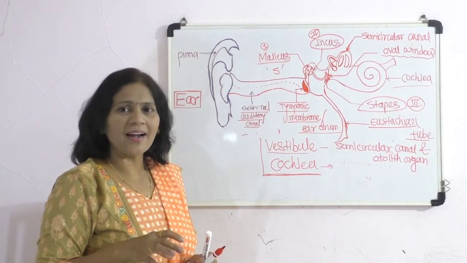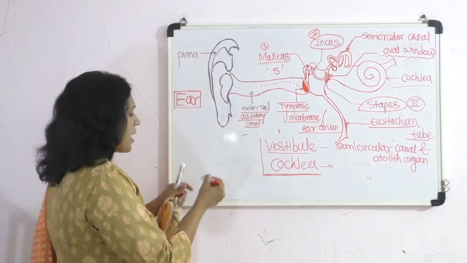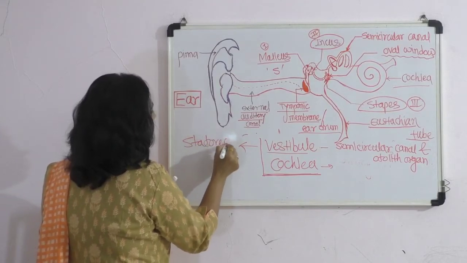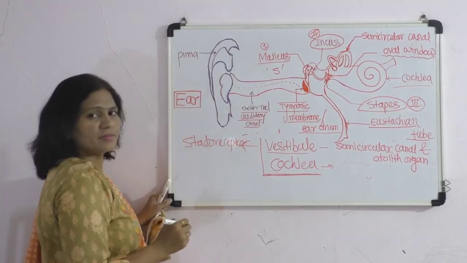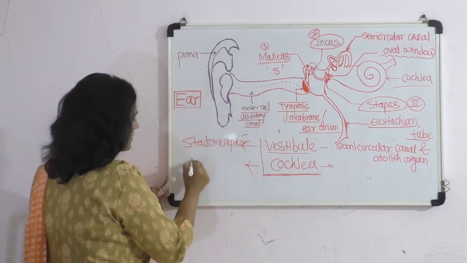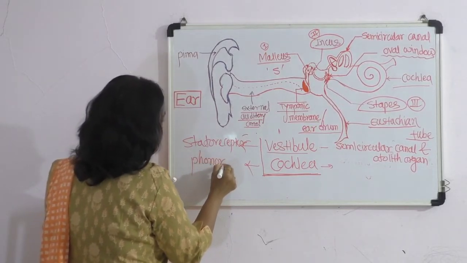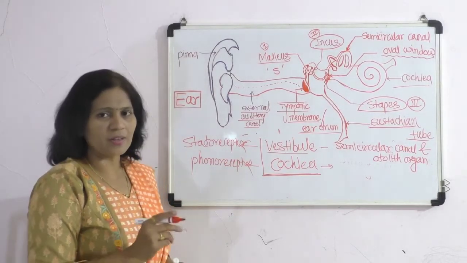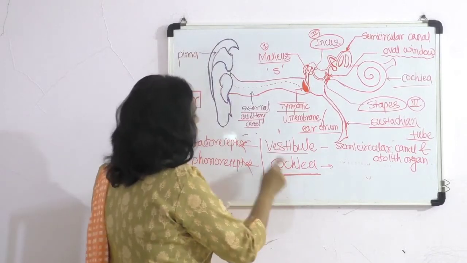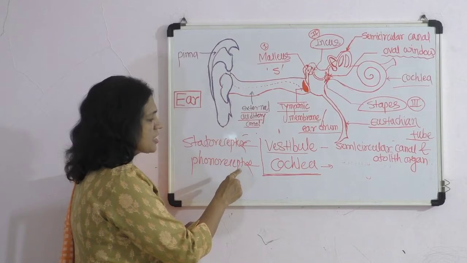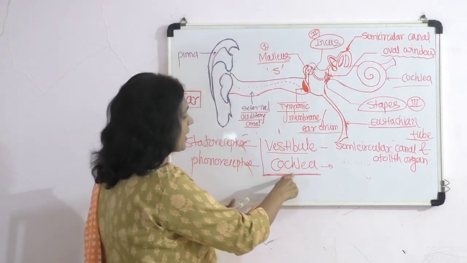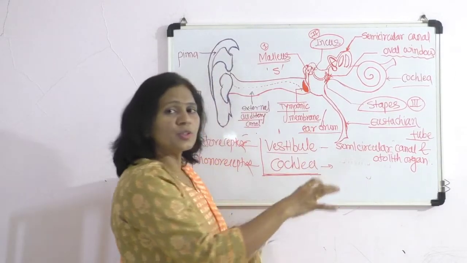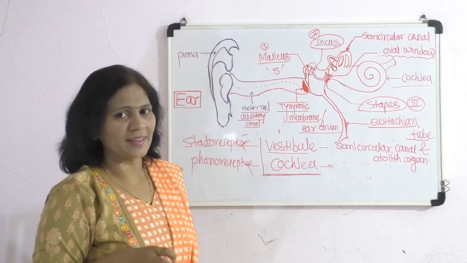As we have seen, the statoreceptors are present in the structure of the vestibule, and the phonoreceptors are present in the structure of the cochlea. So the cochlea is related to the phonoreceptors, which are located in it in the form of hair cells, and are related to the mechanism of hearing.